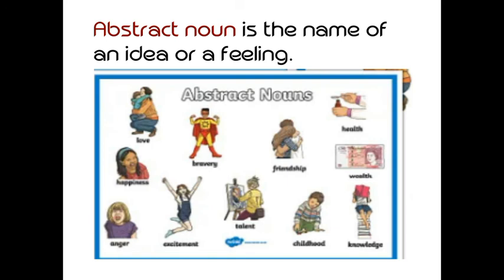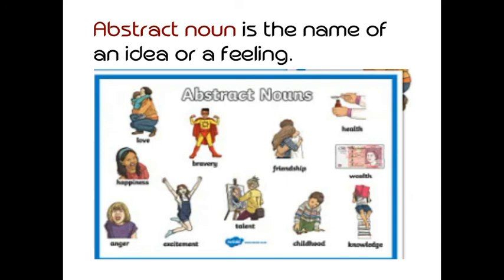Enthusiasm means excitement, determination, sympathy, wisdom. So these are all, like enthusiasm means excitement, that is a feeling, happiness. Okay. Determination, what is your determination? What you want to be, that is the determination. Sympathy means like pity.